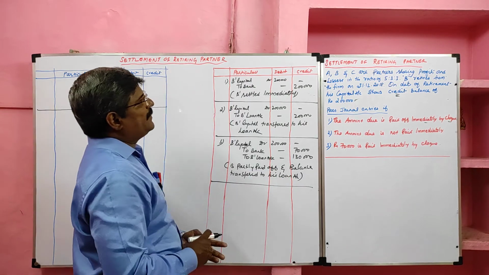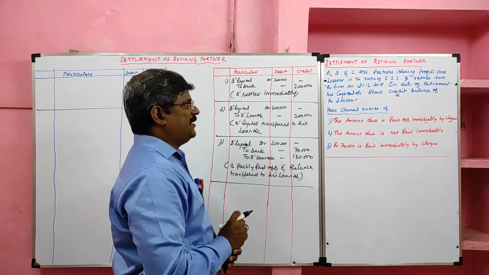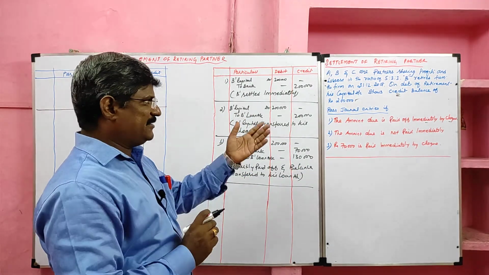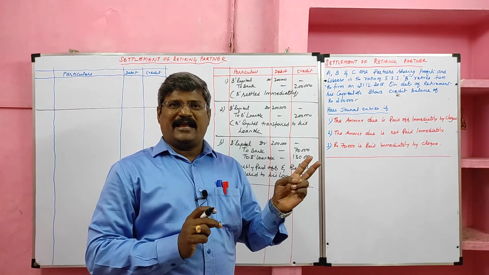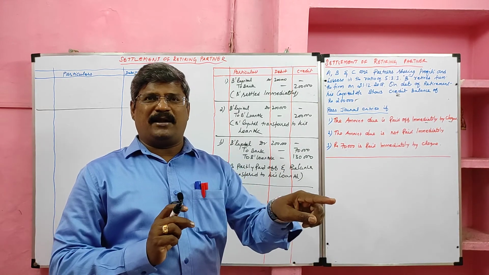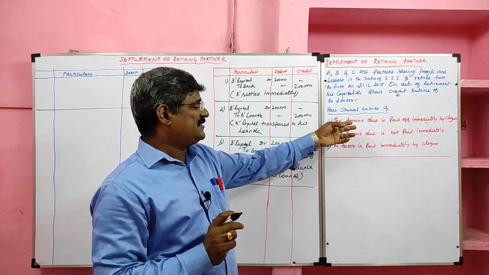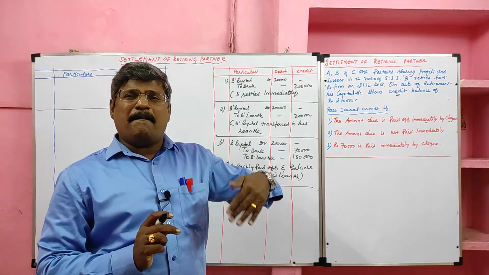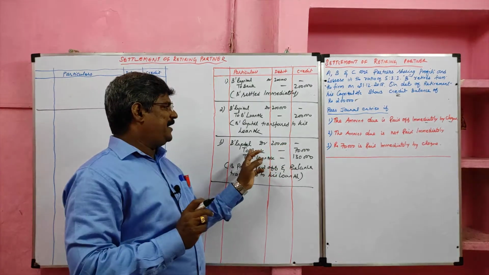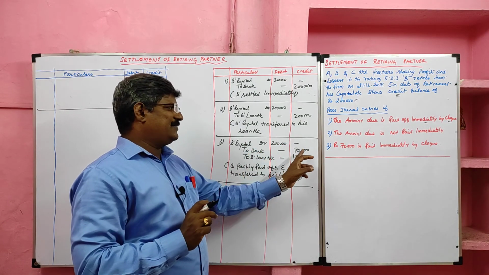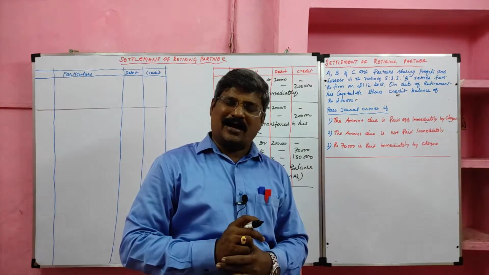Students, once again, A, B, C are partners. B decided to retire. At the time of retirement, his capital shows a credit balance of 2 lakh. Case number 1, paid off immediately: B capital account debtor to bank. Case number 2, not paid immediately: B capital account debtor to B loan, value 2 lakh. In the third case, it's a combination of the first situation and the second situation. Partly paid, partly not paid. So the entry is B capital 2 lakh. Paid by check, we can record as to bank 70,000. The balance value should be recorded as to B loan, rupees 1,30,000.